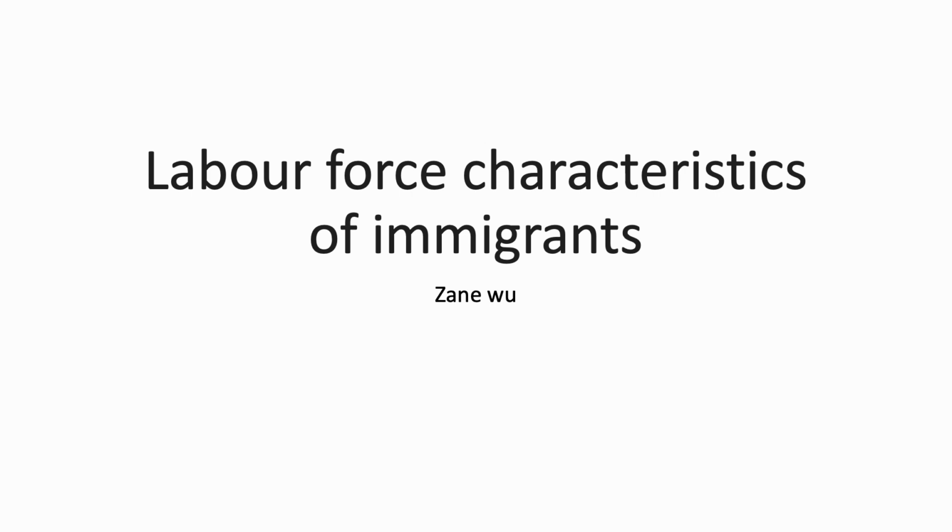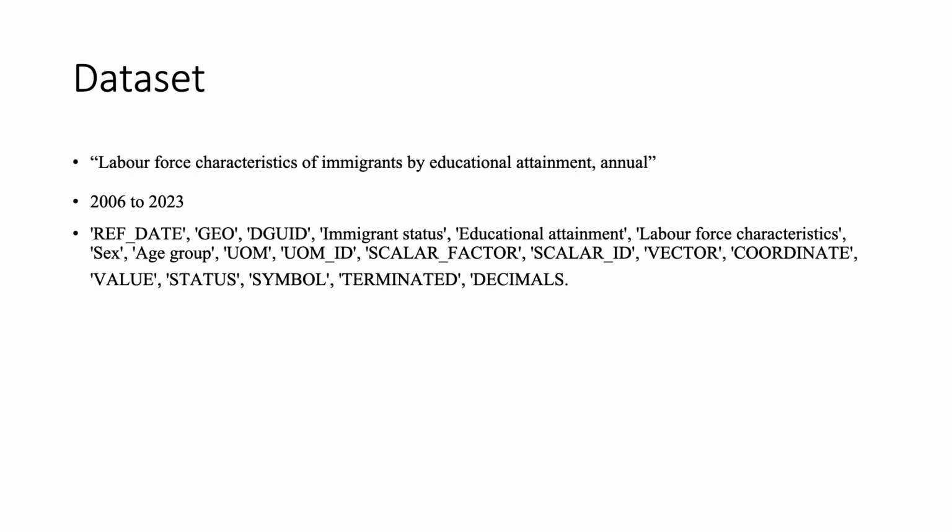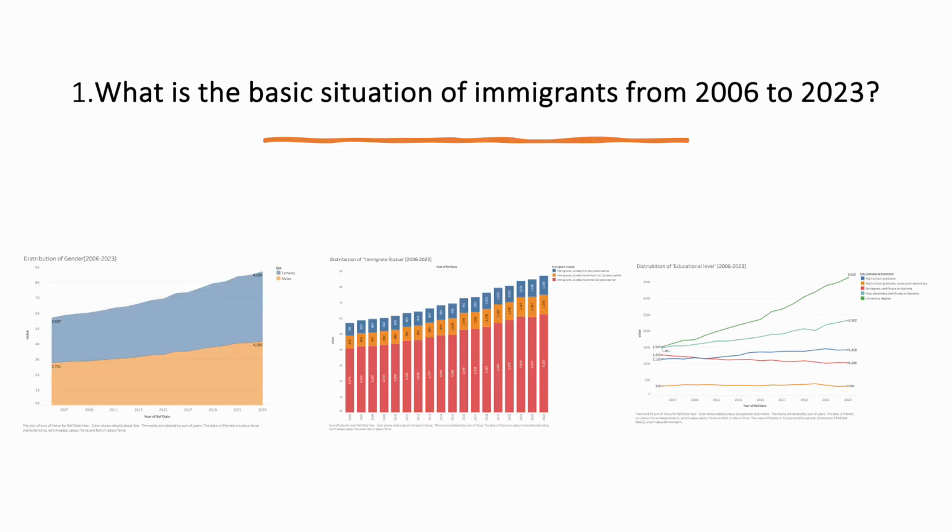My project's name is Labor Force Characteristics of Immigrants. My dataset is from Statistics Canada and the time scale is 2006 to 2023. My first question describes the basic situation of immigrants. And there are three graphs.